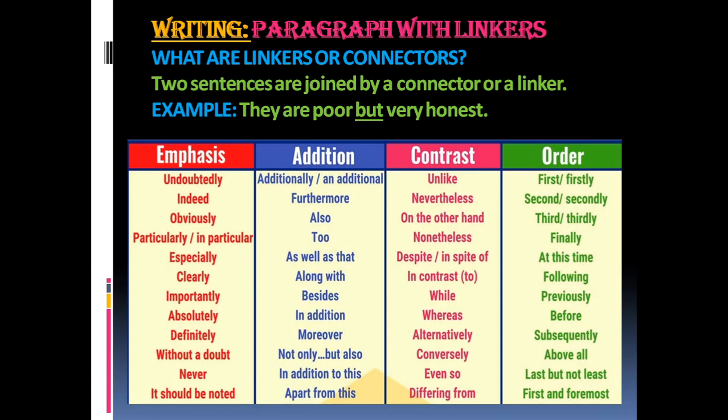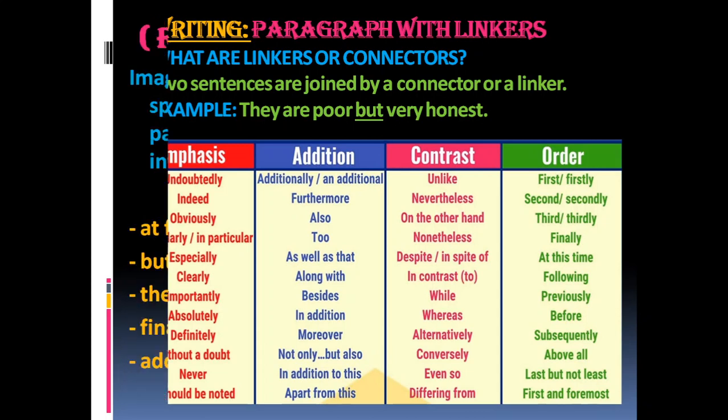For example, they are poor but very honest. This sentence can be divided into two. They are poor, they are honest. But what am I doing here? I am adding two different sentences into one sentence by using a linker or a connector, but. There is a list of all the linkers which will help you to create a paragraph.